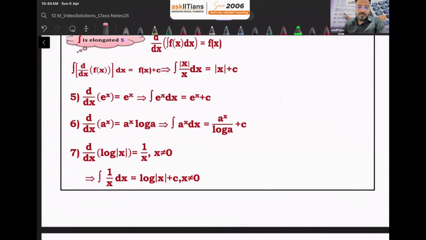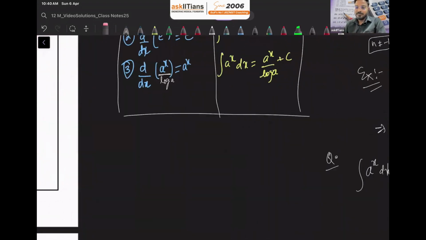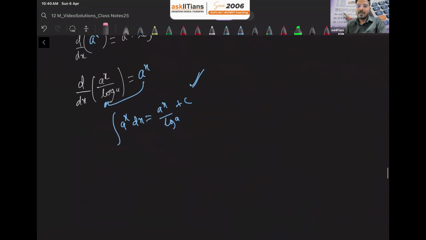Fine. Now moving forward, next one is what is the derivative of log x? So guys, when we are writing log x, or let's say the question is that we want to find the integration of log x. Is it possible to find the integration of log x? Yes, it's possible. But for now, we are talking about basic formulas. So right now, we can't find it.